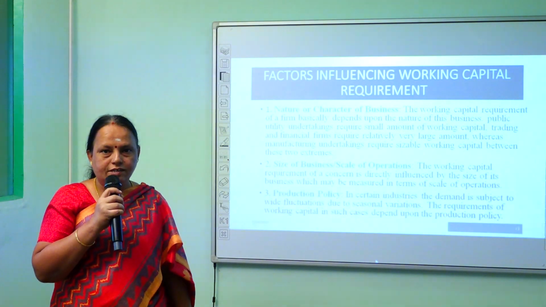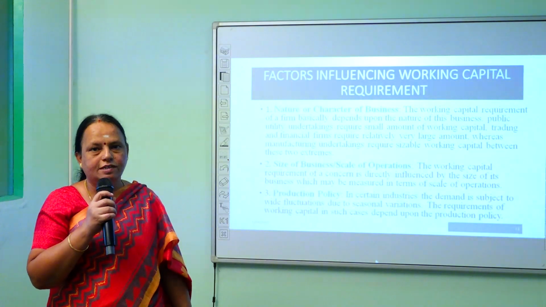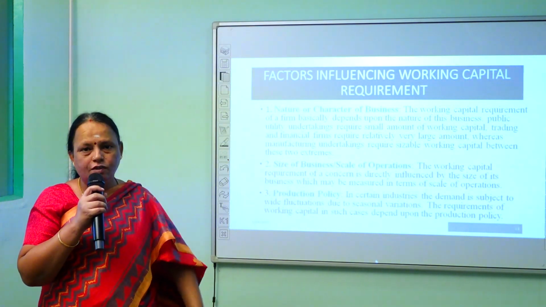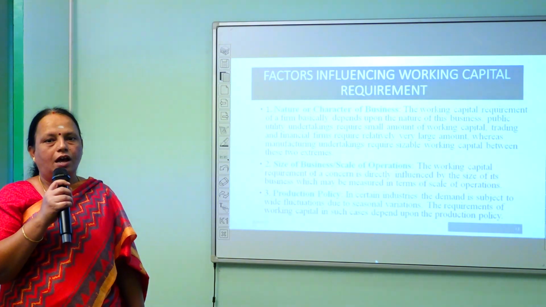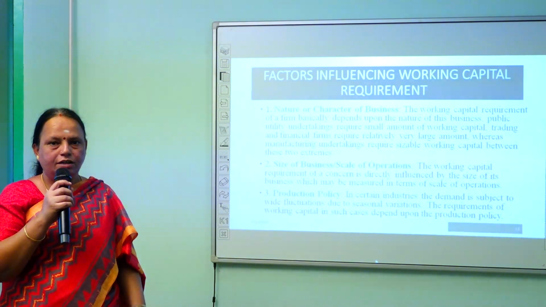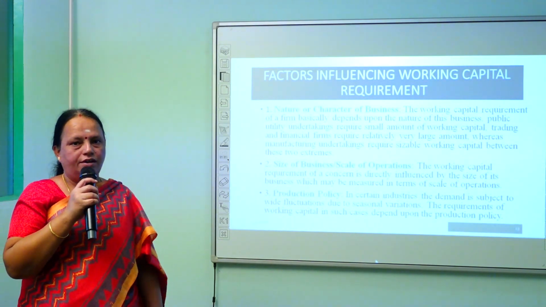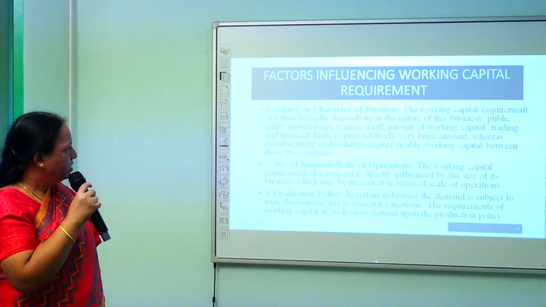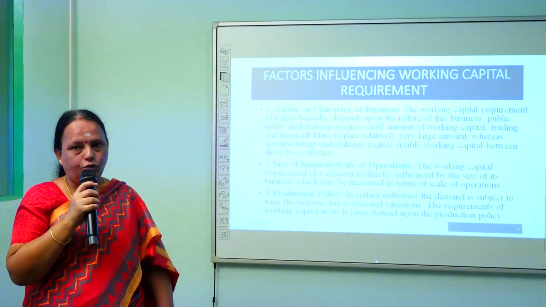As we have already discussed, some of the companies may need lakhs of rupees for working capital. Some of the companies may need thousands of rupees. Some of the companies may require crores of rupees for working capital. And what are the factors that will determine the working capital requirement? It may differ from company to company. It may differ from industry to industry. What are the factors? The first factor is nature or characteristics of the business, the character of the business.